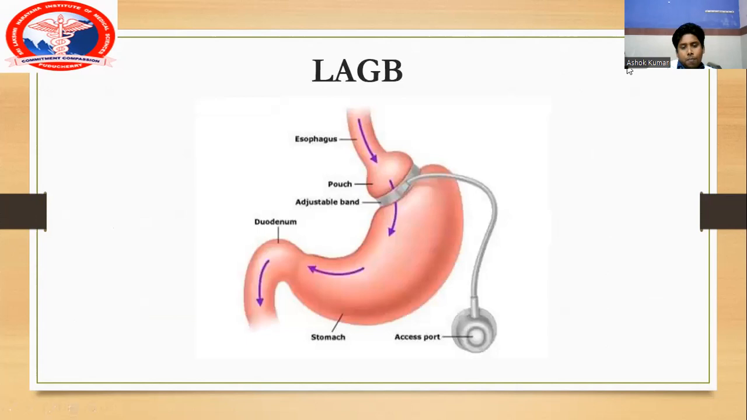So how does it work? This band is laparoscopically applied in an oblique position and it will have an access port externally. This band is made in a way that it holds saline. So the patient comes to the hospital every week and through this access port, with the help of a Huber needle, you inject saline 1 to 2 ml every week. It will reach the band and it will start compressing the stomach.